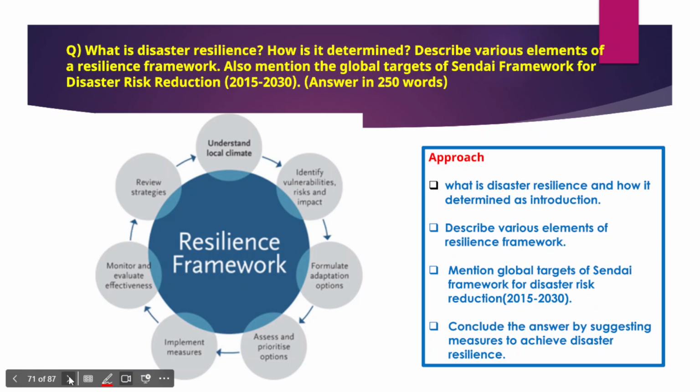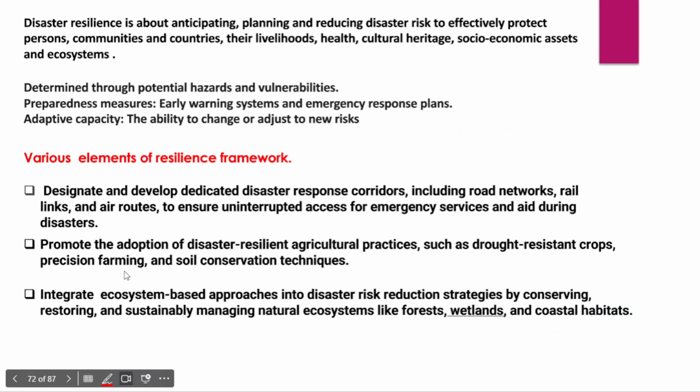Now initially we will try to understand what is disaster resilience. Whenever any disaster strikes any region, it could leave a huge trail of destruction in that particular area, and we all know that. Take for example India's coastal region. Both the eastern coast and western coast of India are highly vulnerable to frequent cyclones, and any cyclone which results in large-scale destruction is known as a disaster.